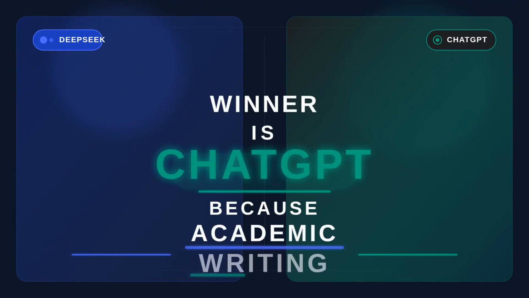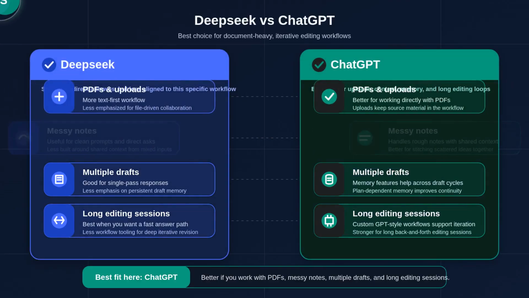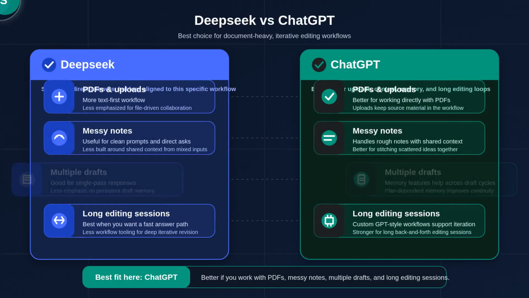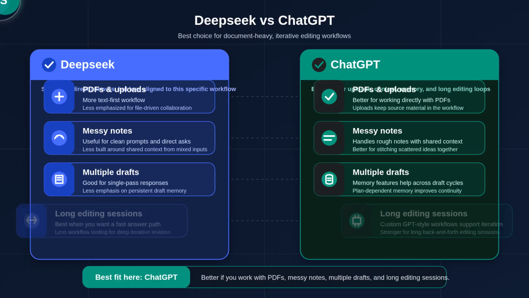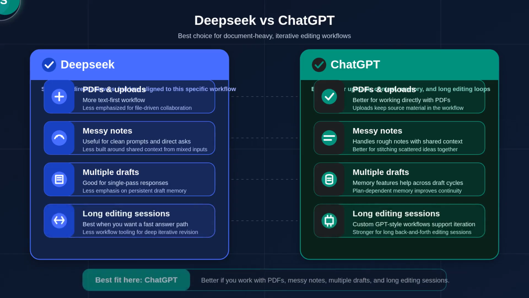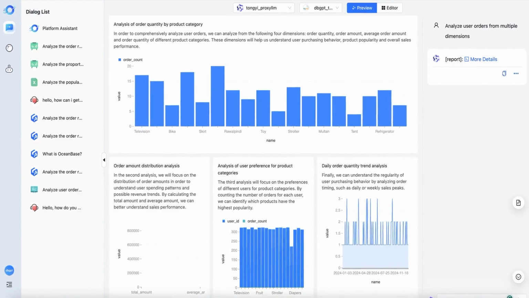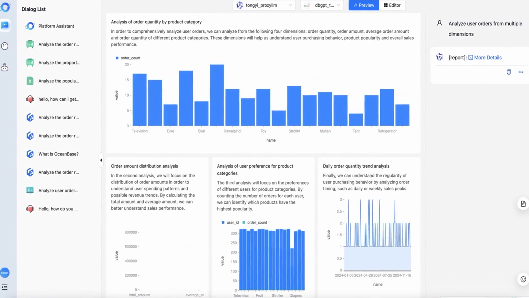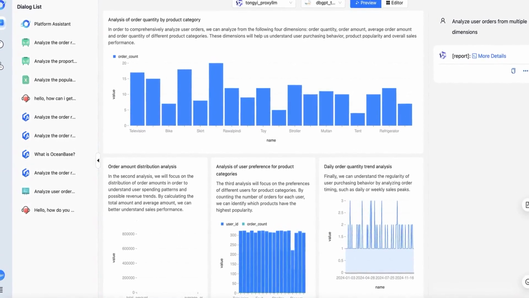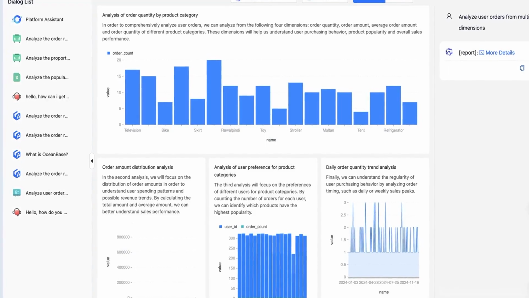Second, document handling and organization. ChatGPT is better if you work with PDFs, messy notes, multiple drafts, or long back-and-forth editing sessions because it supports uploads, shared context, memory features by plan, and custom GPT-style workflows. ChatGPT also has a stronger published connectors ecosystem, which helps if your notes live across cloud drives and team tools.